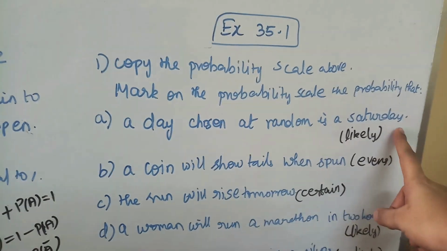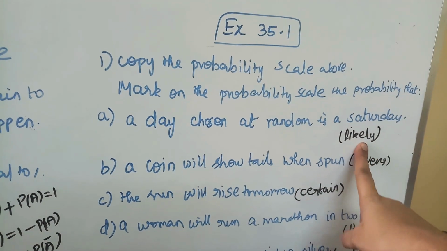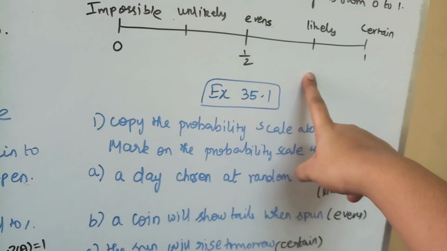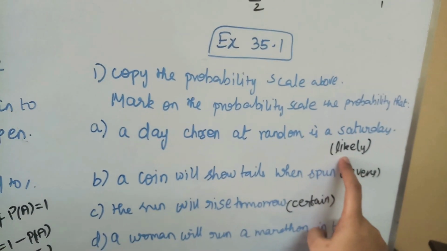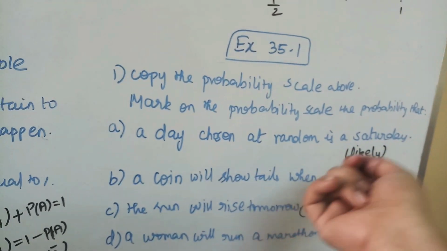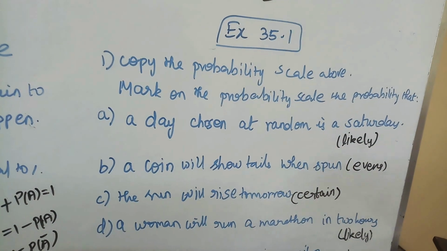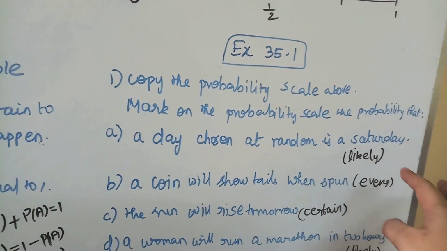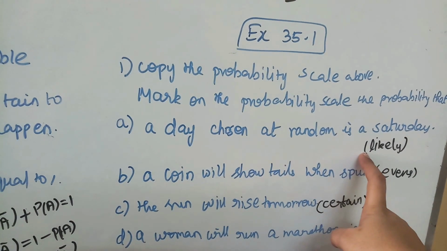So surely we can say Saturday will be one among them. But we cannot say it is certain, because if it is chosen at random, any day can come. So among those 7 days, we say it is a likely event.